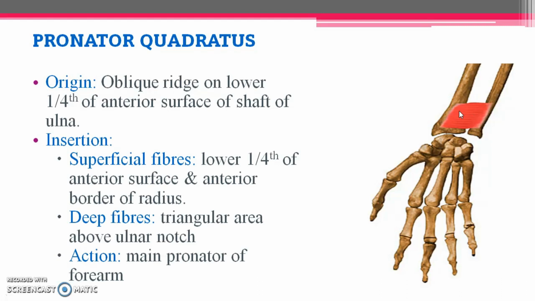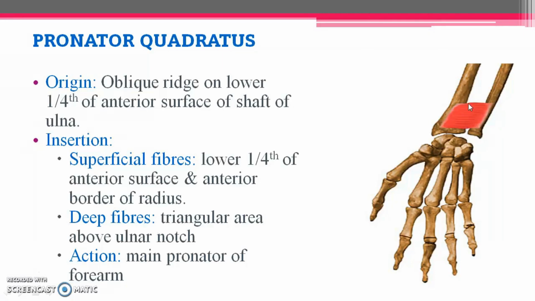It is inserted by forming two sets of fibers, one superficial and one deep. The superficial fibers insert into the lower 1/4 of the anterior surface and anterior border of the radius. So the insertion happens in the lower 1/4 of the anterior surface of the radius, and the deeper fibers get attached to the triangular area above the ulnar notch. The ulnar notch is seen in the radius bone. So here you can make out this is the radius, and medially we have the ulnar notch.